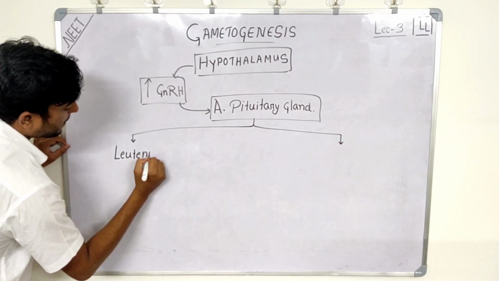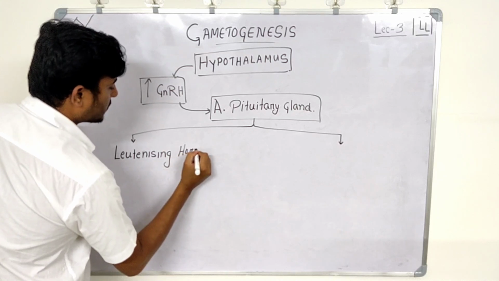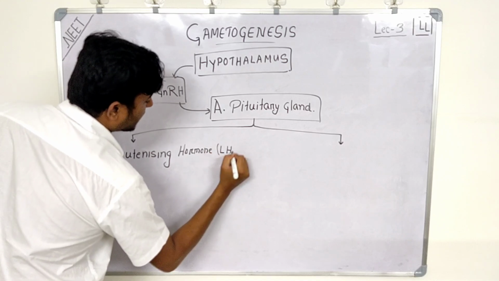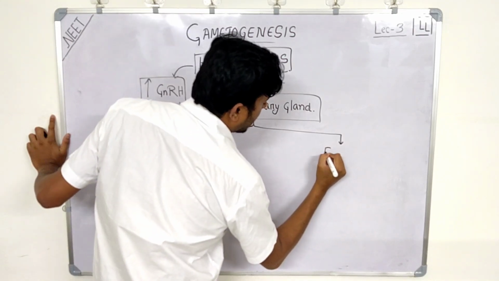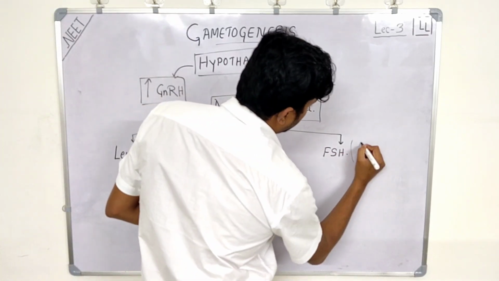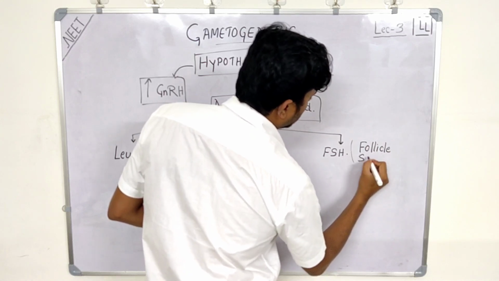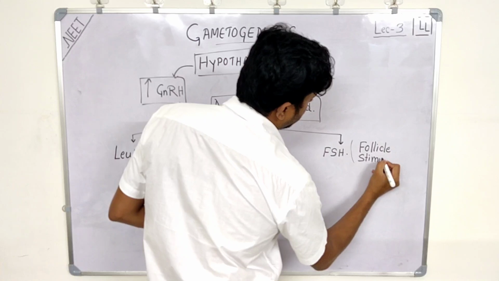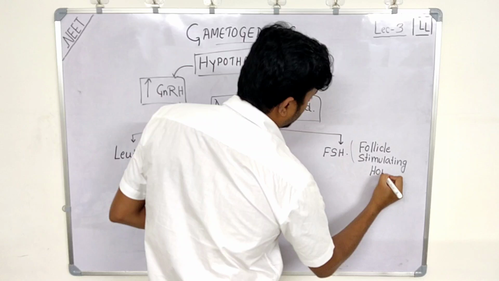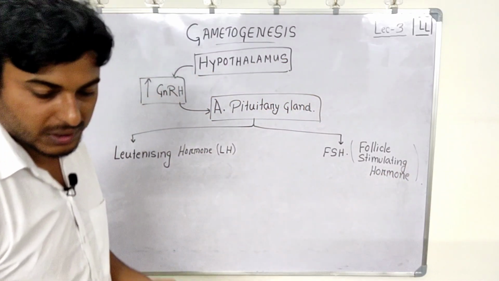These are luteinizing hormone, which we commonly call LH, and we have FSH, follicle stimulating hormone.